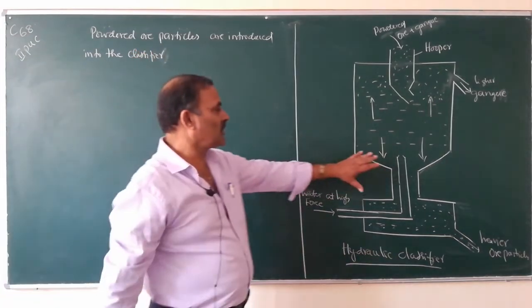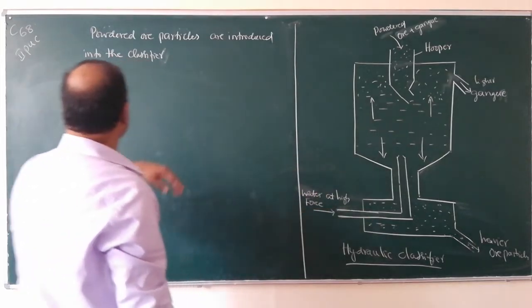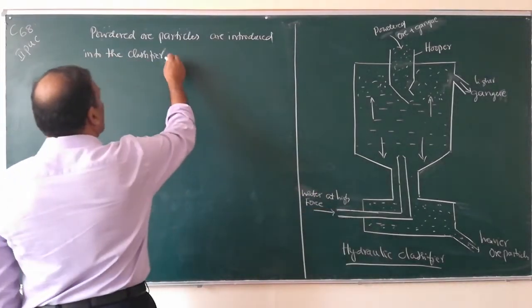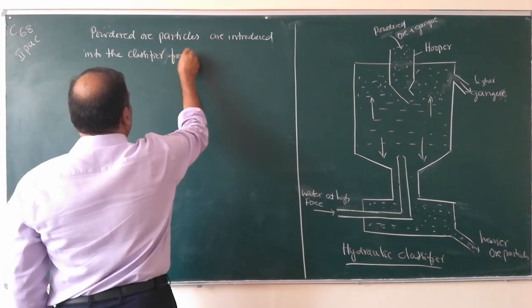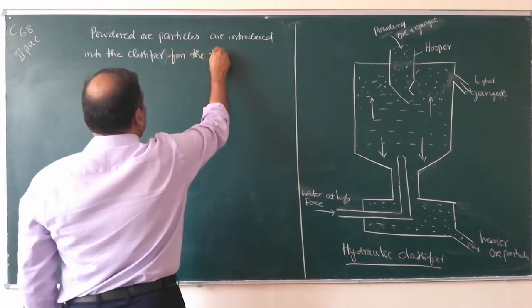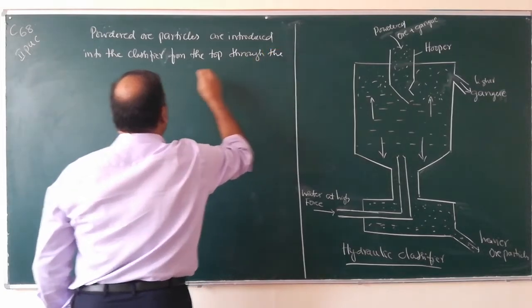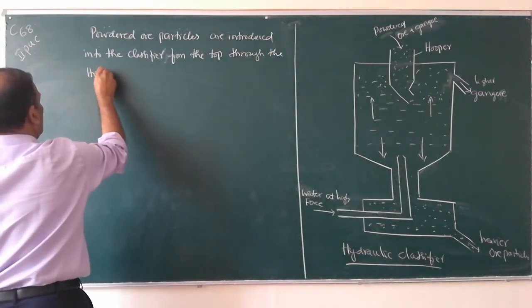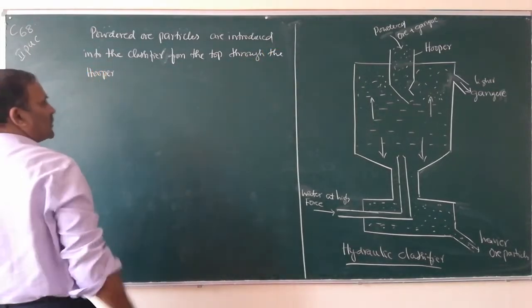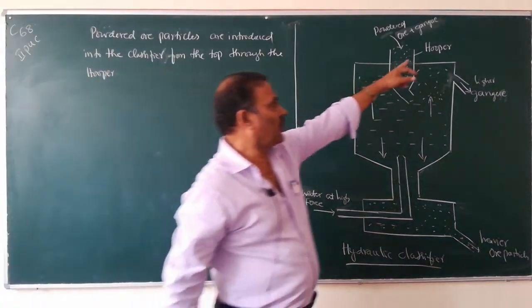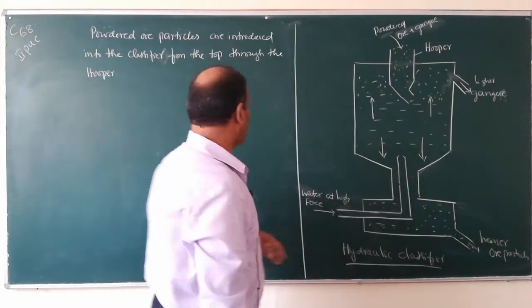This is the hydraulic classifier. They are introduced into the classifier from the top through the hopper. So this is the hopper. Powdered ore particles are introduced. Full stop.